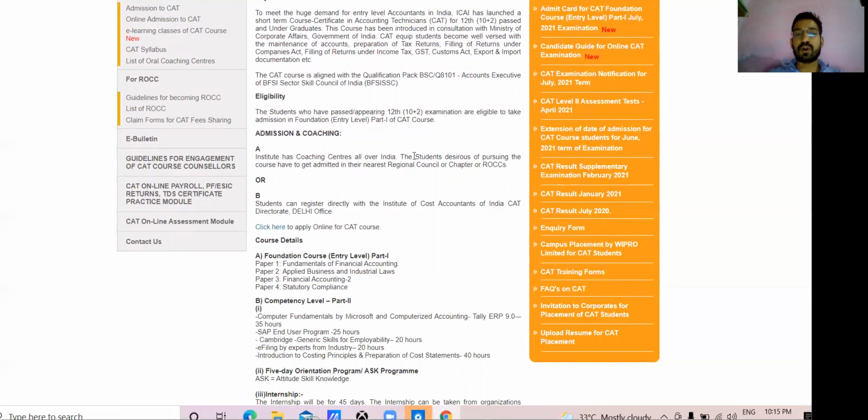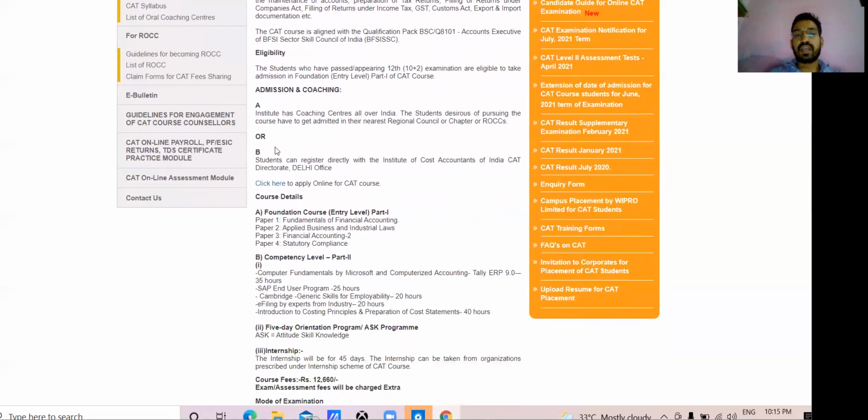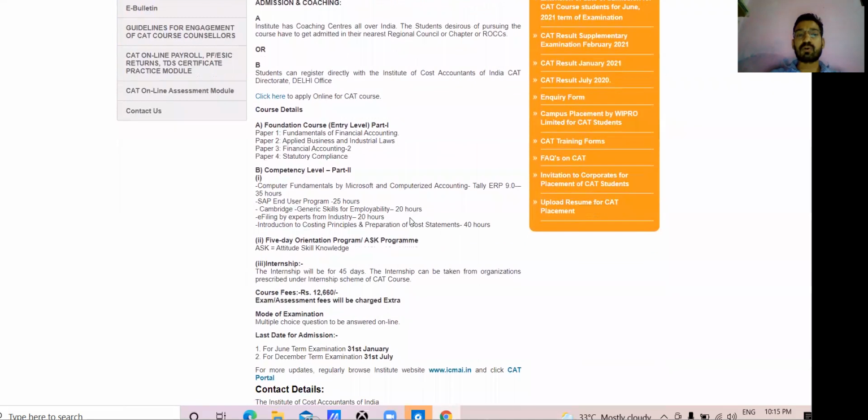The Institute has coaching centers all over India, or you can take the online classes. The Institute is also providing CAT online free classes. Students can register directly with the Institute of Cost Accountants of India. Either you can take online classes or you can visit the nearest chapter for offline admission. My suggestion to you, guys, is to take online admission to save your time. If you click here, you can directly go to the online admission. Now we'll discuss the course curriculum.